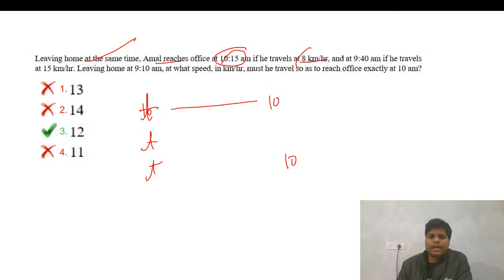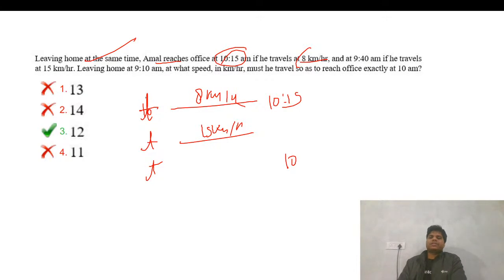Here he is reaching at 10:15 with the speed of 8 kilometers per hour, and with the speed of 15 kilometers per hour he reached. Okay, sorry, I misread this information. This is the leaving time. So the distance is given. I think we have got 65 into 2, that is 130 by 7.